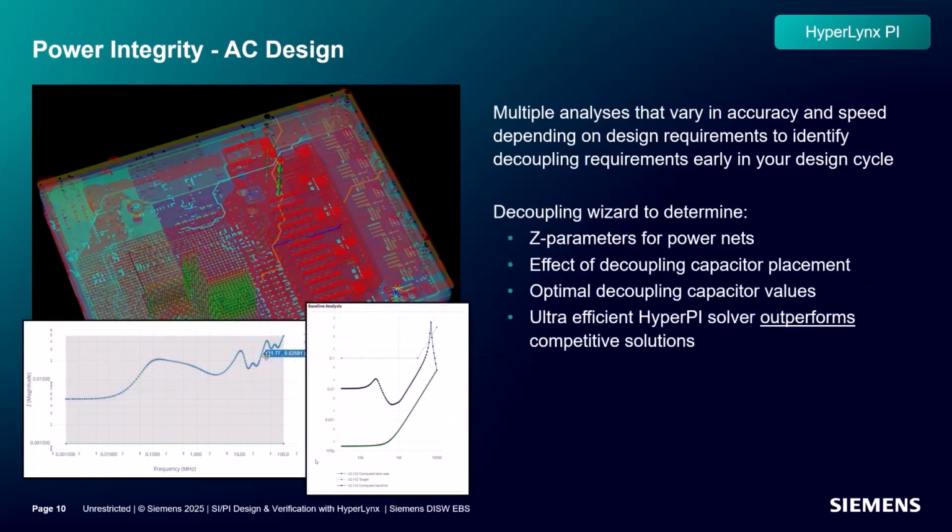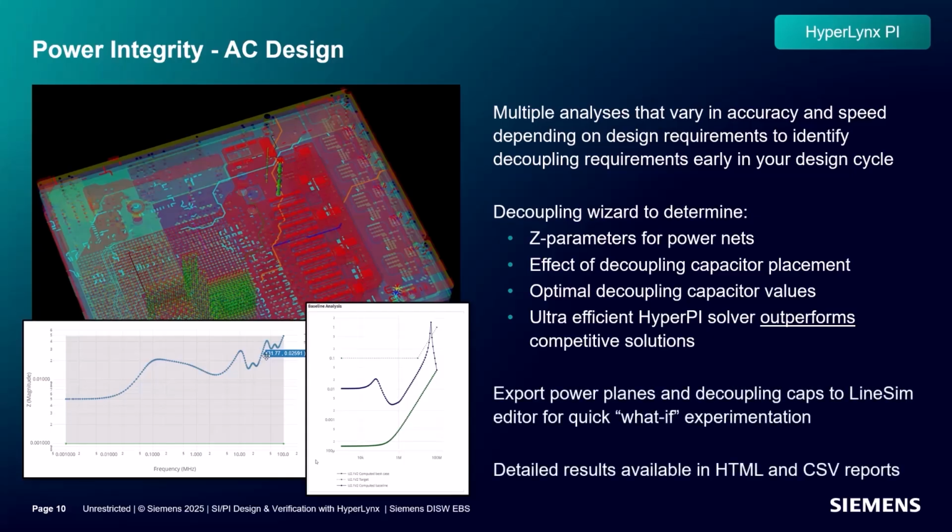Now let's look at AC analysis. Hyperlinks can perform multiple analyses to aid in the decoupling strategy to meet design requirements. Analysis can vary in accuracy and speed depending on the user's needs. AC analysis can generate Z-parameter plots for each power net of interest to ensure the design is meeting the desired